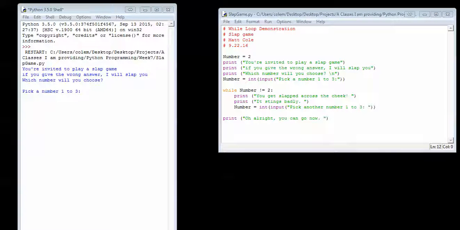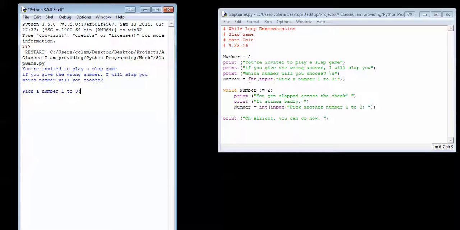In this example, it's called a while loop demonstration as before, but I created a slap game. On this particular one, I again give it a specific number variable equal to 2, and I have my print statements. It explains, "You're invited to play a slap game. Give the wrong answer, I'll slap you. Which number will you choose? Pick a number between 1 and 3."